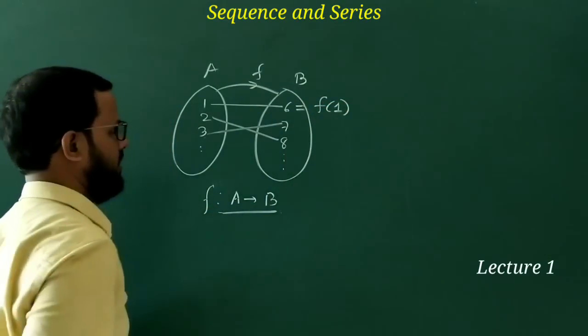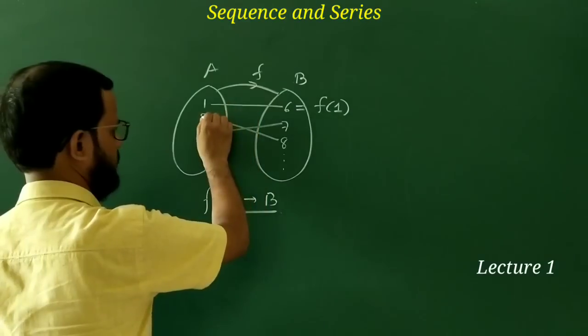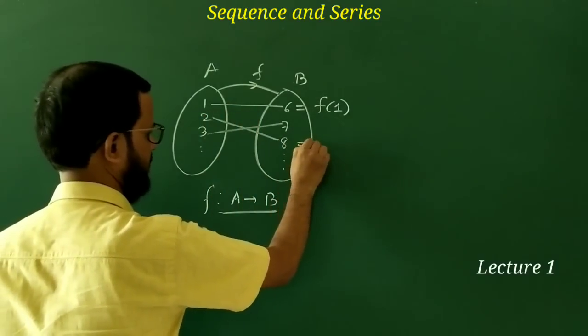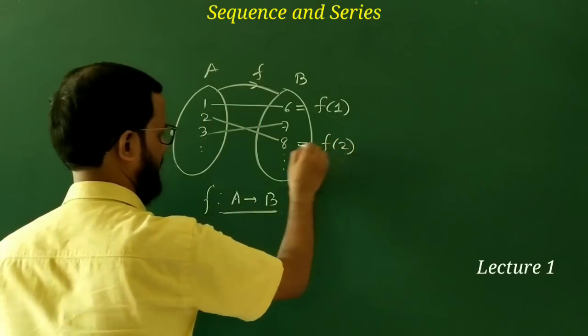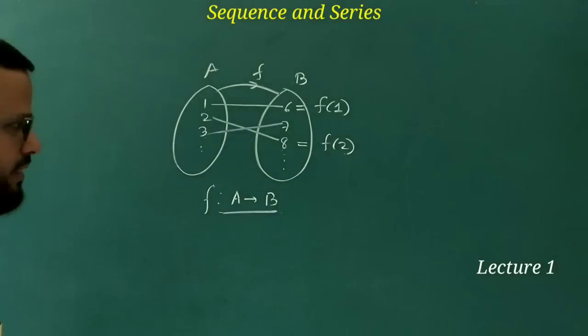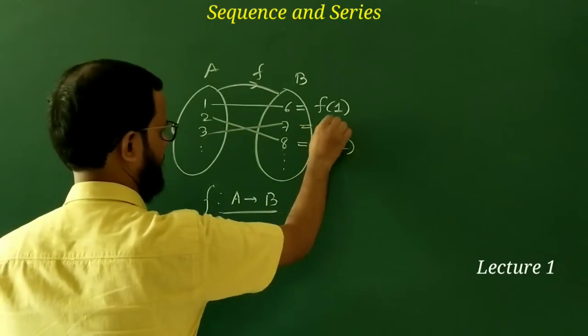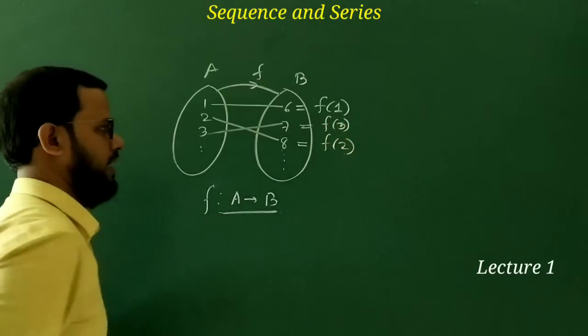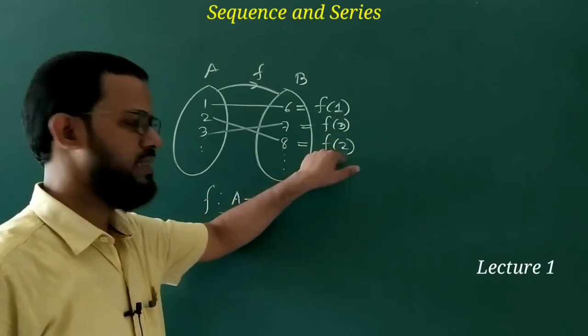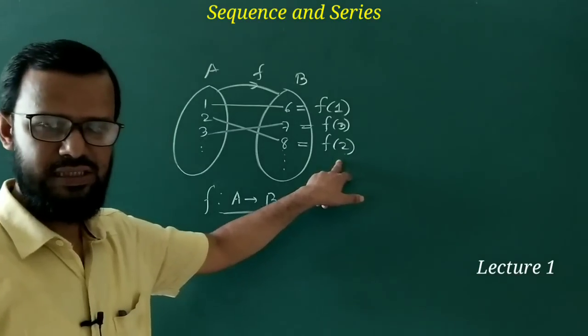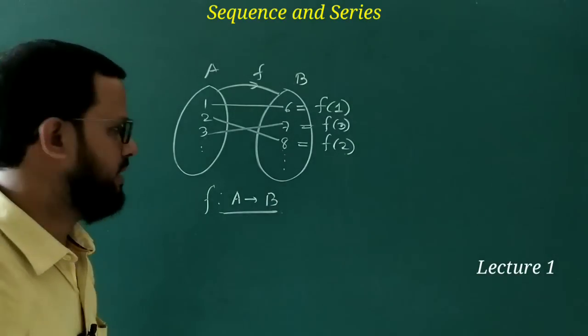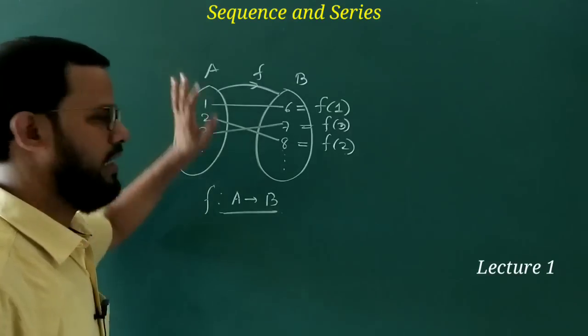Here f(1) equals 6. The image of 2 under the function f is denoted by f(2), and it is given as 8. And the image of 3 is f(3), okay? And the collection of images is called the range. What is the range? The range is the collection of the images of the elements in the domain.